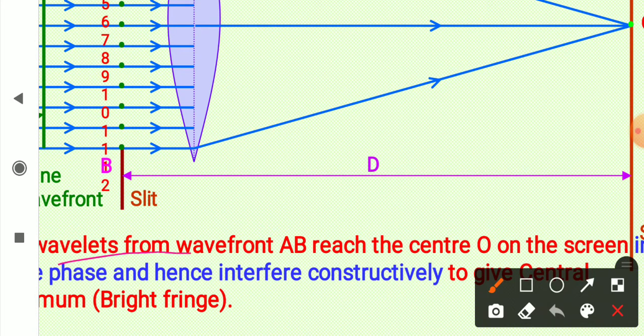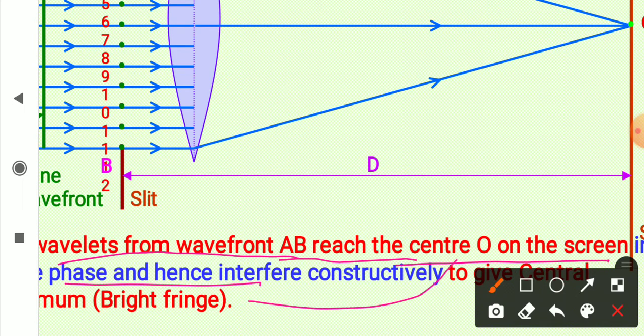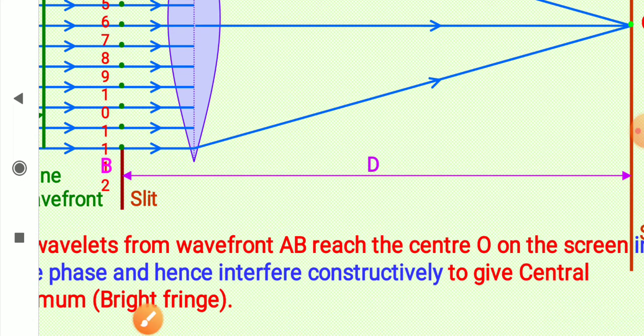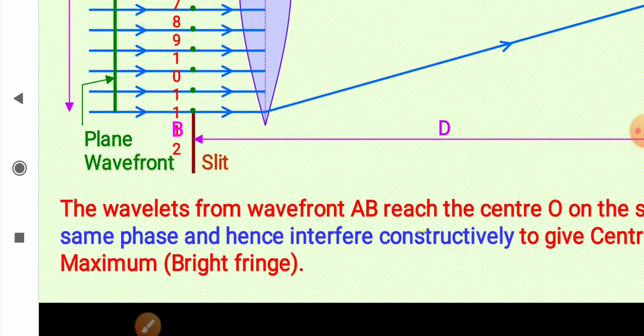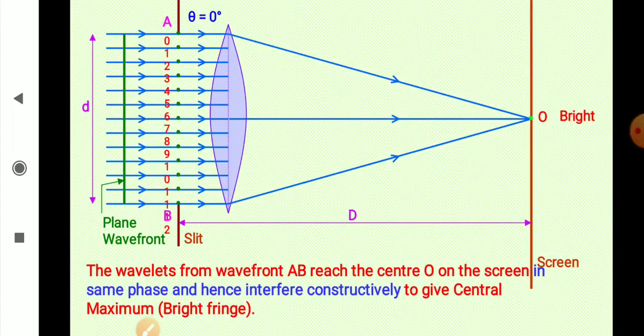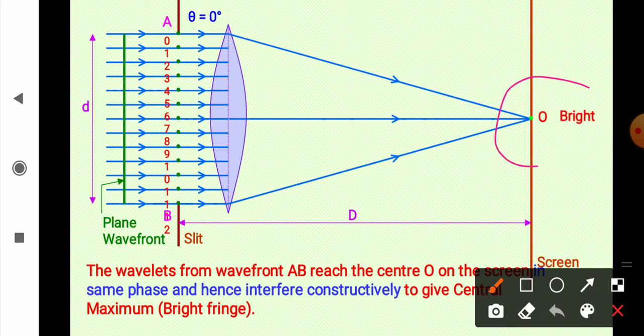The wavelets from wavefront AB reach the center O on the screen in the same phase and hence interfere constructively to give a central maximum or bright fringe. So our center is fixed. Center is going to be a bright one. Now we will talk about any general point.